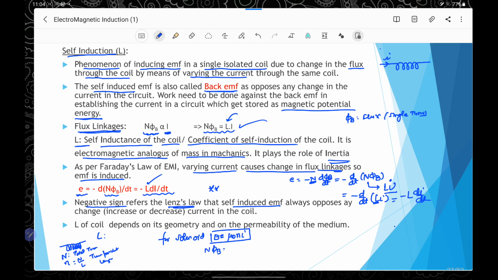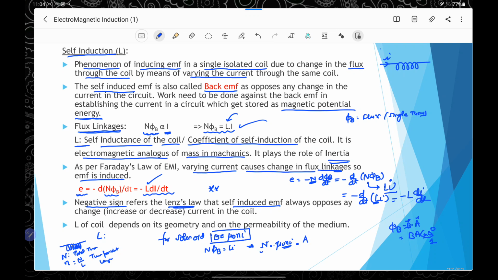and as per the relation n phi b equals Li, we can write n, the total number of turns in the solenoid, multiplied by phi b, that is the field into area. Field is mu naught n i, it is along the axis, so we can say b dot a, because phi b equals b dot a, and b and a will have an angle of 0 degrees, so we can write it as b a cos 0, and cos 0 is 1. Therefore we simply multiply it with a.